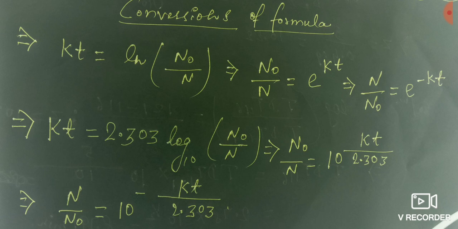Now I have written n by n naught is equal to 10 to the power minus Kt divided by 2.303. When exchanging the numerator and denominator, I have simply put the minus sign in the exponential factor, so 10 to the power minus Kt by 2.303 I will write. So you have to take care about that.